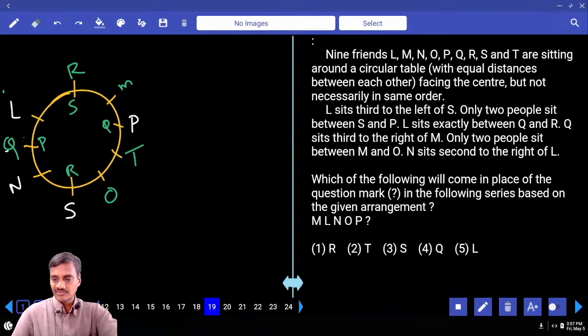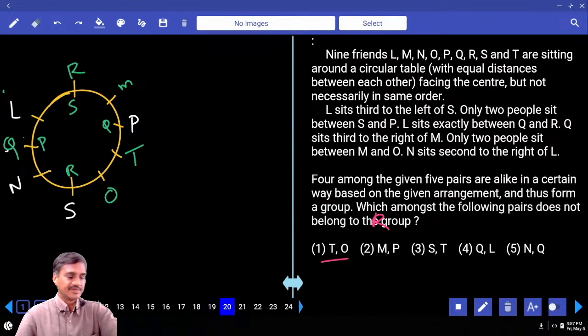19th one: which of the following will replace the question mark? M to L is 2 places to the right. L and N, again 2 places. N and O, 2 places. O and P, P and R. R is the answer, choice 1. For 19, it is choice 1.